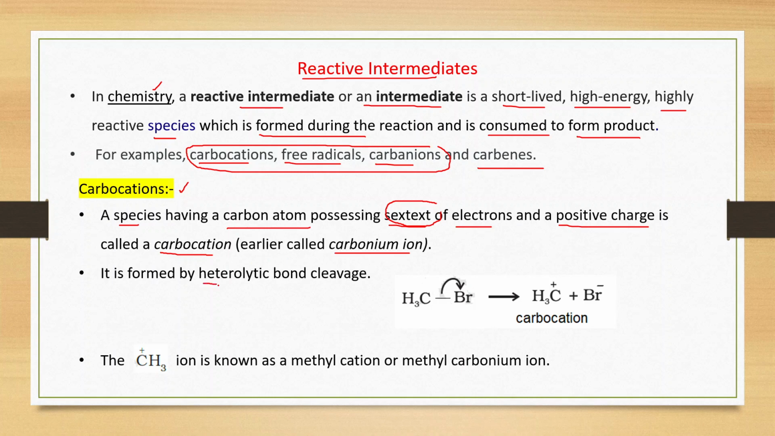It is formed by heterolytic bond cleavage. About this bond cleavage we have discussed in the previous video. Okay. In case of heterolytic bond cleavage, the bonded pair of electrons shifts to one of the bonded atoms. See in this reaction, CH3Br. यदि ये bonded electron इस Br के पास जाते हैं तो कार्बन के पास में पॉजिटिव चार्ज आ जाएगा. This is called carbocation and Br minus is formed. Now in this case, this species is also known as methyl cation or methyl carbonium ion.